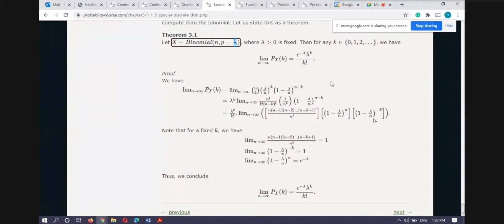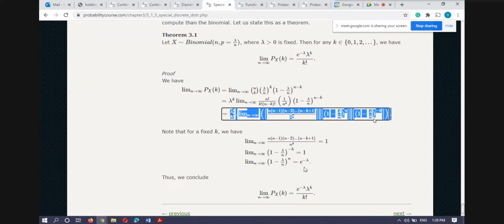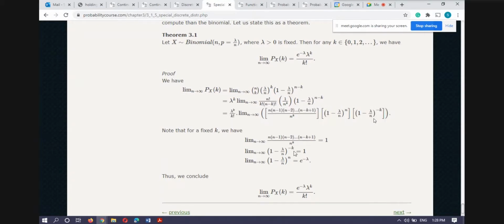And then you apply this definition of combination, nCk is n factorial upon k factorial (n minus k) factorial, and like this you do, and then after simplification you will get this kind of term. This is 1, this is minus 1, and e raised to power minus lambda, and finally you are having this. So it means Poisson distribution is a limiting case of binomial distribution when p is lambda upon n and n is moving towards infinity.